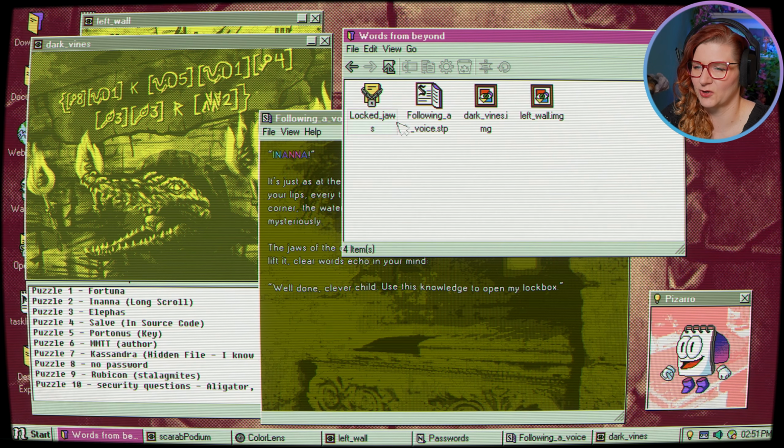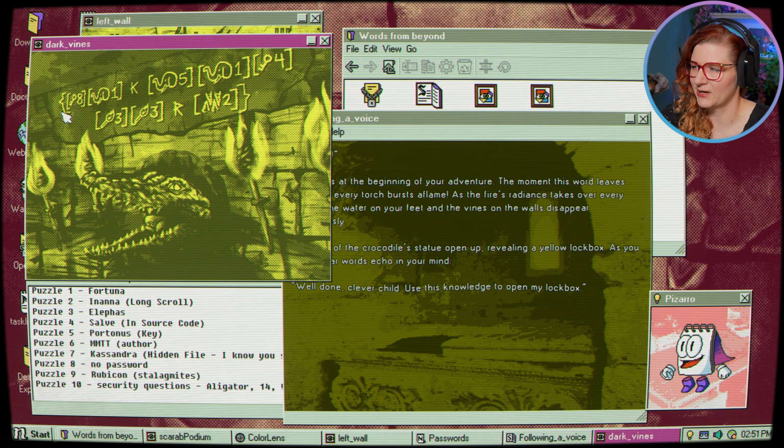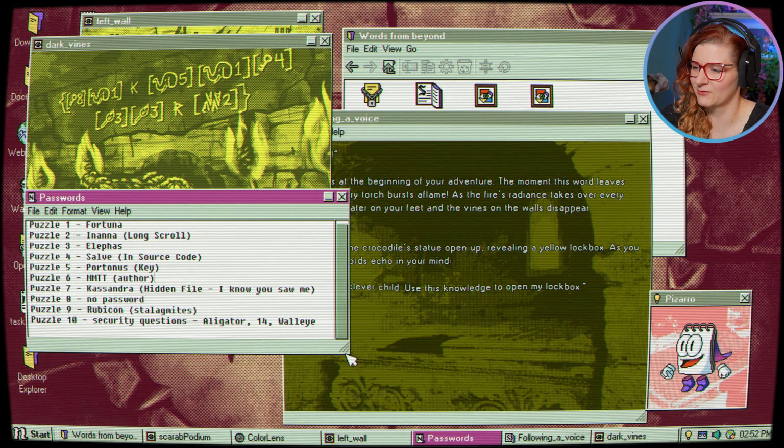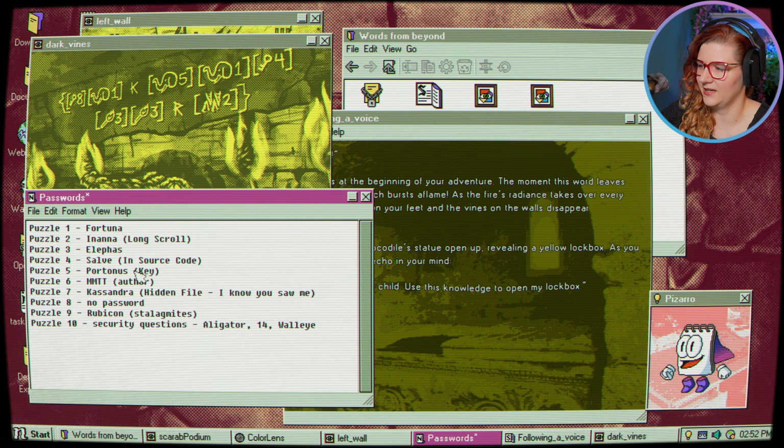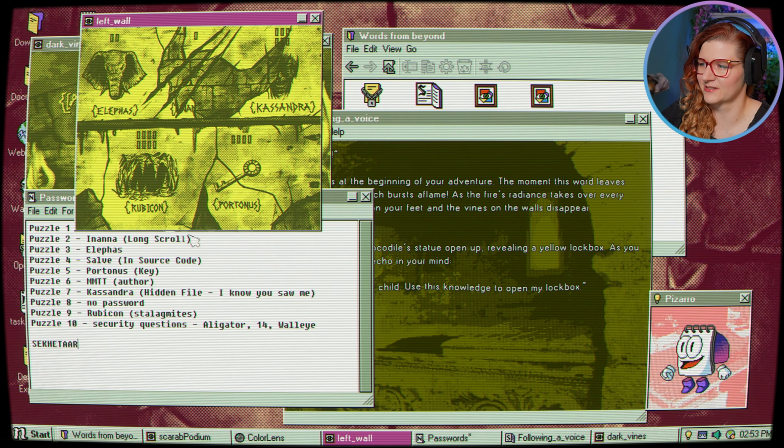And yes, that's still the lockbox, I assume. But now we have the braces for the password, and now we have key 8, elephant 1, K, and then okay. I think I see where this is going, right? If we're going key 8, that's the password here, then that's an S. Then elephant 1, that's an E. Then just a K. Then an H, sec. Then an E, a T, A because it's third from Inanna, A again, then R. And I guess those are the stalagmites, right? Because those are all the things referenced here.